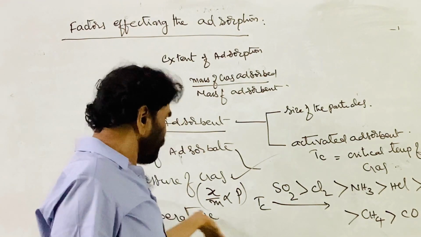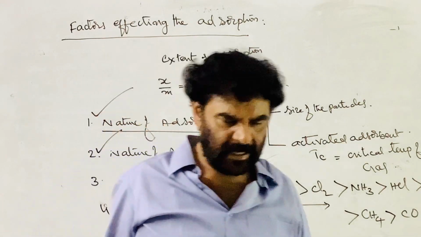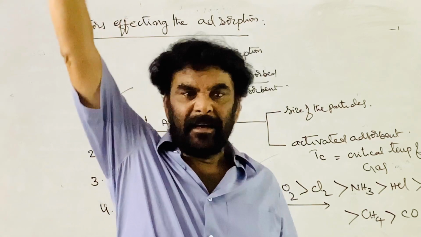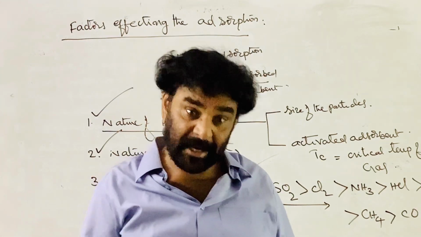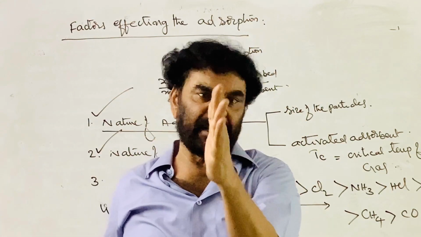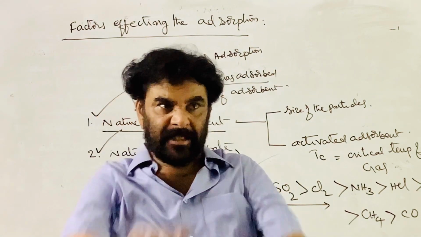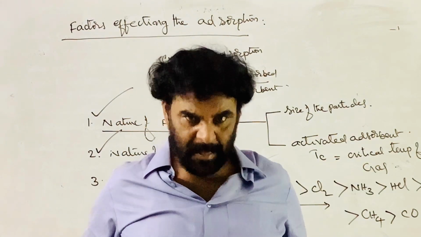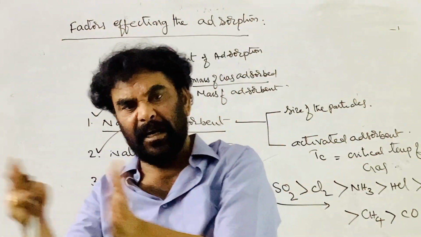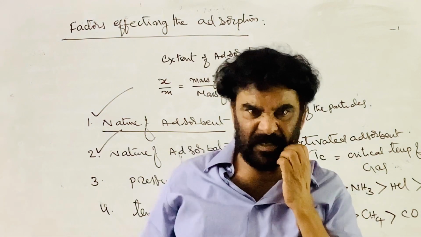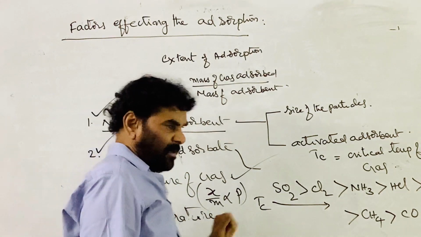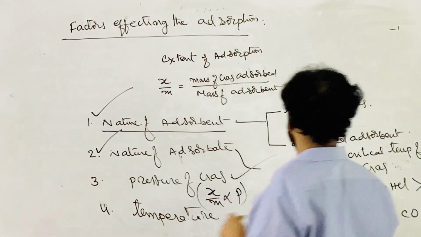In the case of chemical adsorption, as the temperature increases, initially the extent of adsorption increases because it is supplying the activation energy required for the reaction. But after a certain temperature, on further increasing the temperature, the surface complex formed, that is the chemical compound formed on the surface of the adsorbent, undergoes decomposition. Desorption takes place.